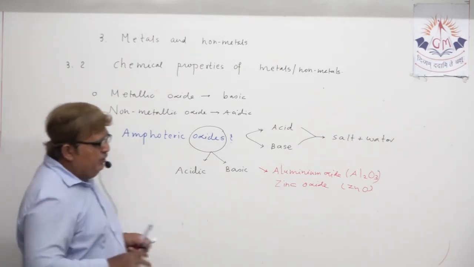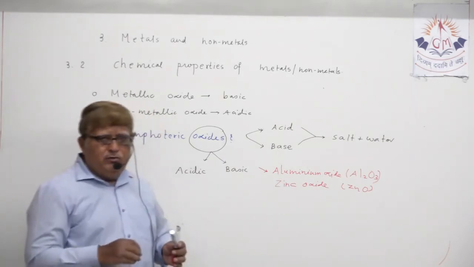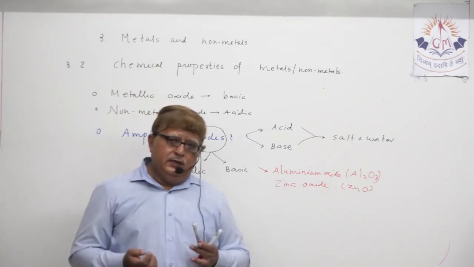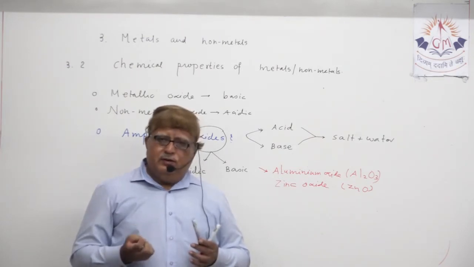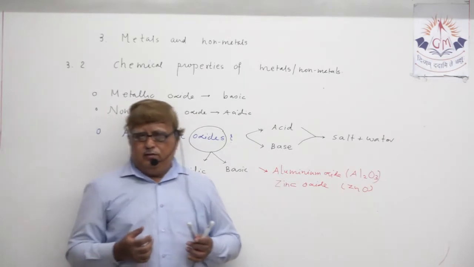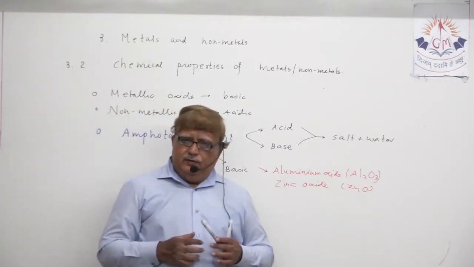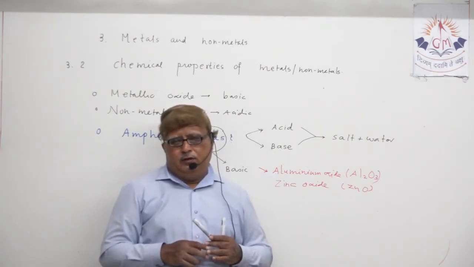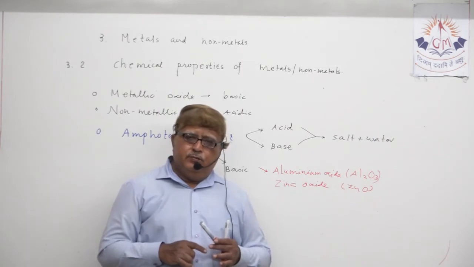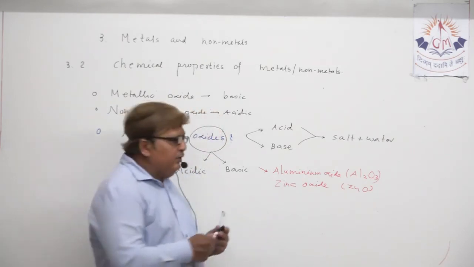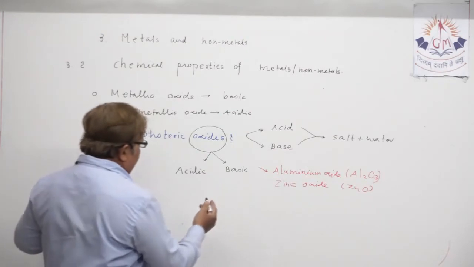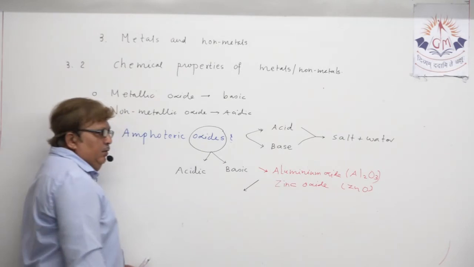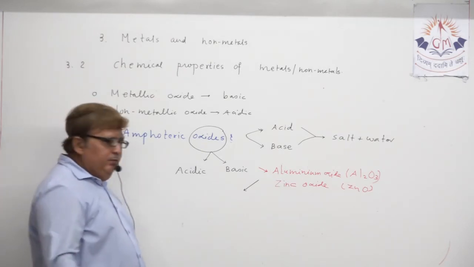Why I am insisting in chemistry that don't stick to any particular thing. Be varied and be diversified. Understand? You can use or you can write any equation here, right? Either you can explain aluminium oxide as an amphoteric oxide, or zinc oxide as an amphoteric oxide, all are equal. Understand?